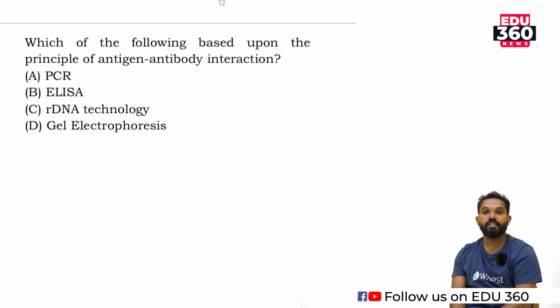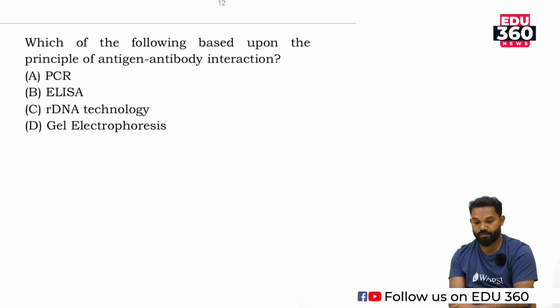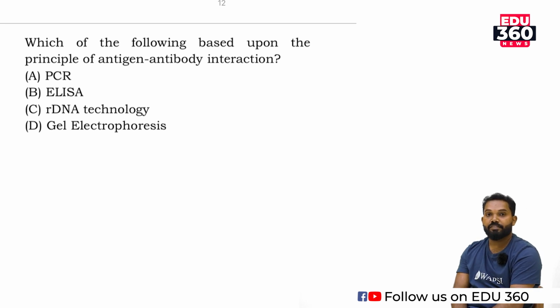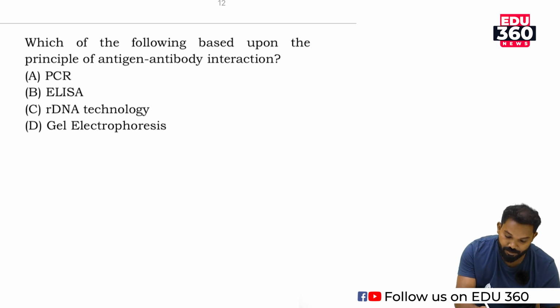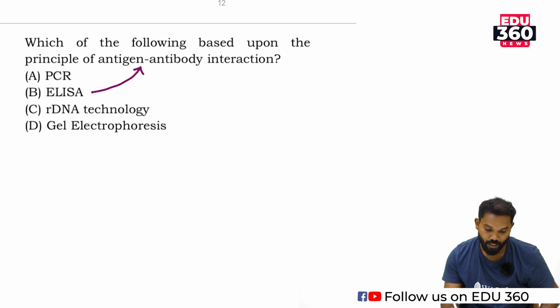PCR, polymerase chain reaction, is a gene amplification method. It's not related to antigen-antibody. The ELISA test is used for the determination of AIDS. That ELISA is based on the antigen-antibody interaction.